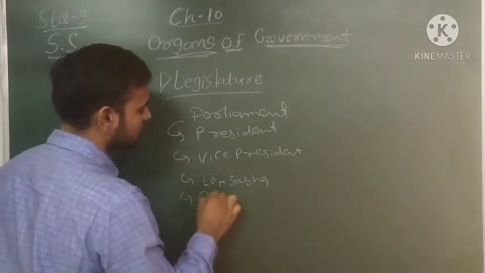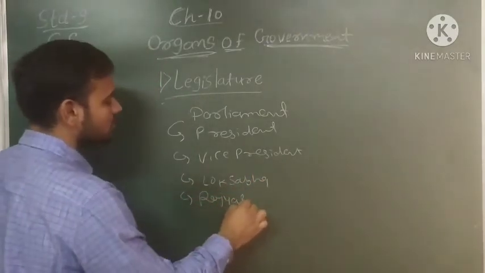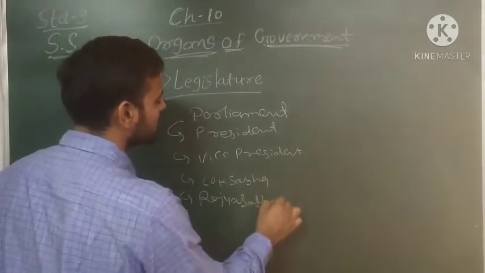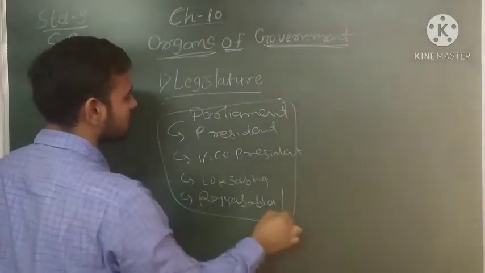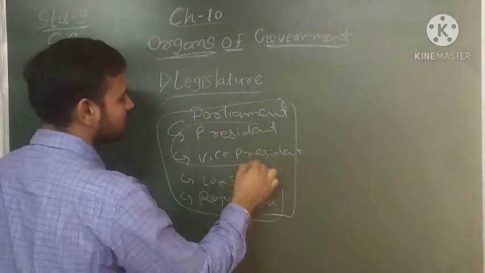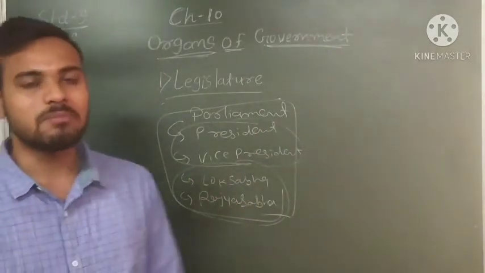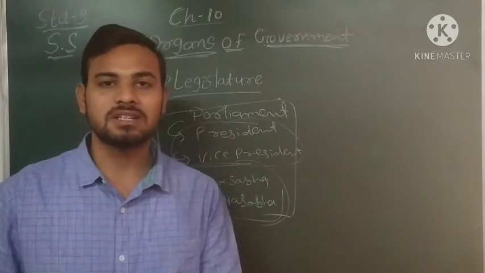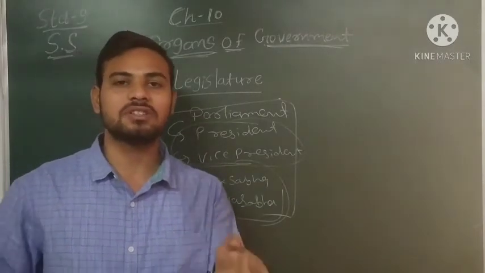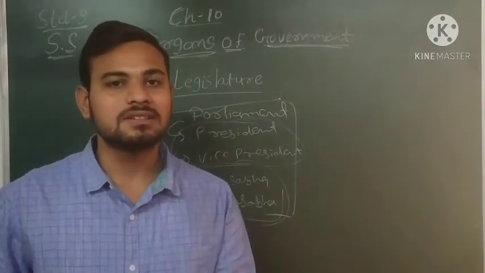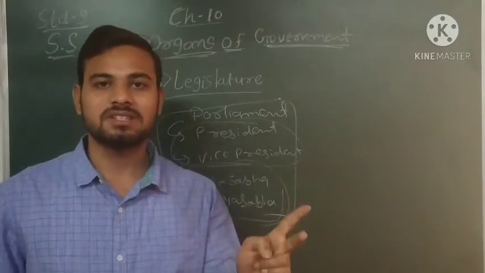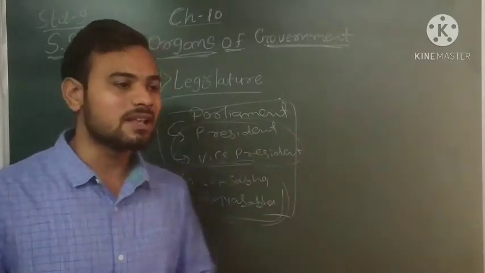Okay. So parliament consists of these four things: president, vice president, Lok Sabha and Rajya Sabha. You need to remember this clearly. I am repeating this again and again because this is very important.